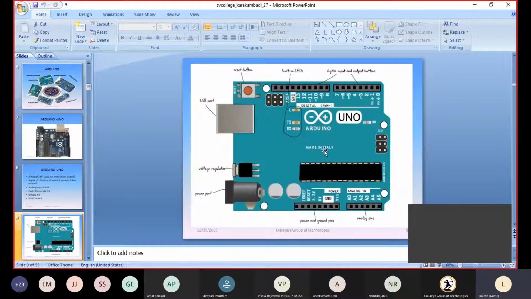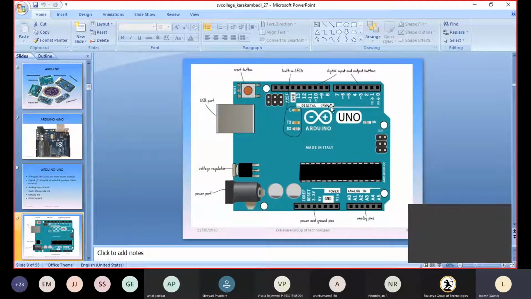So this is how the Arduino looks. It has different parts. We have already seen the power port, voltage regulator, USB port, and reset button. Next, we have the digital I/O pins. The digital I/O pins have dual functionality. Here, pins 8 to 13 act as digital I/O with PWM.